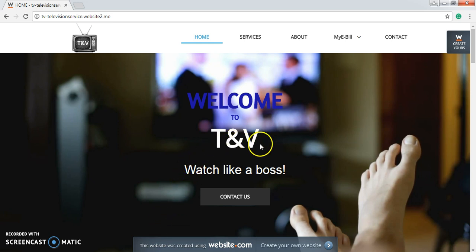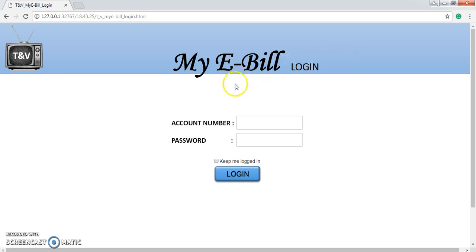Okay, this is the TNV website. Welcome to TNV Wash Like a Boss. So once you go to this website, just click My eBill login, and you will go to this login page. So now assume that I am Mr. Fatah and I'm the customer who already subscribed to TNV, but I've never used the e-billing service yet.